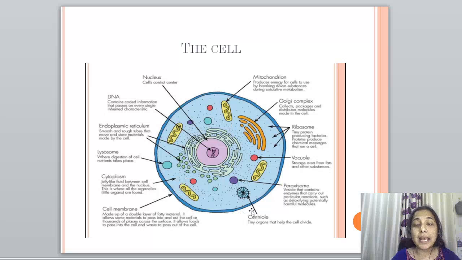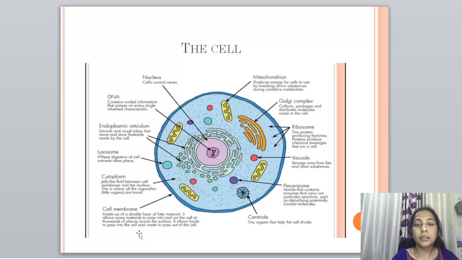Next comes the cell membrane. Now the cell membrane is made up of a double layer of fatty material, and it allows some materials to pass into and out of the cell because it has pores in it. It allows food to pass into the cell and waste to pass out of the cell. Why? Because it is very porous, it is very thin, and it is composed of a fatty material.